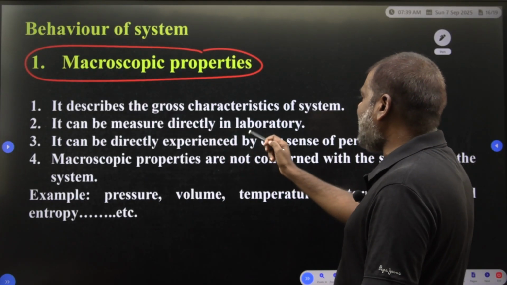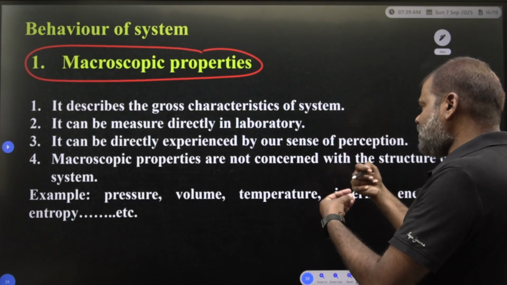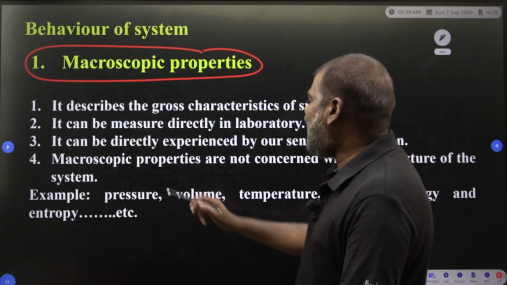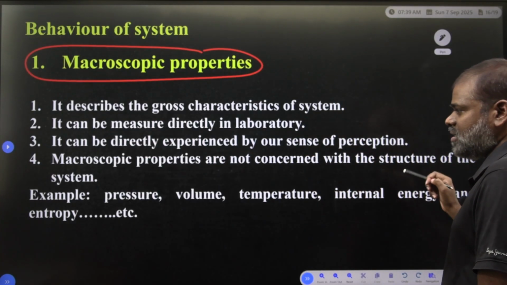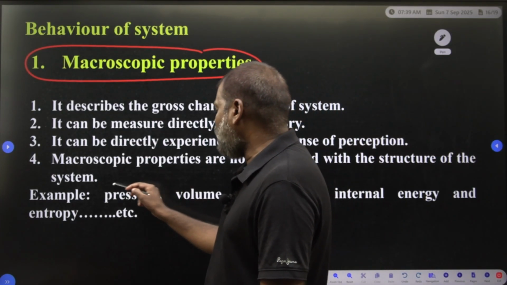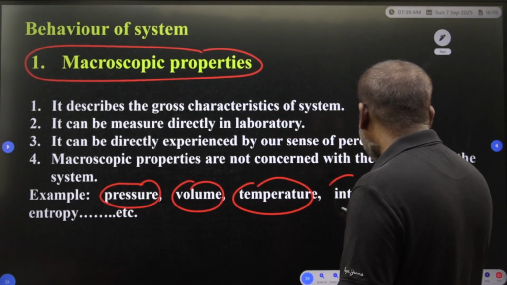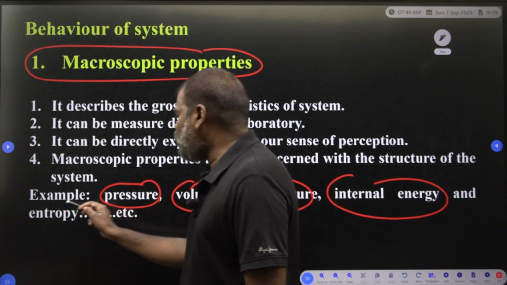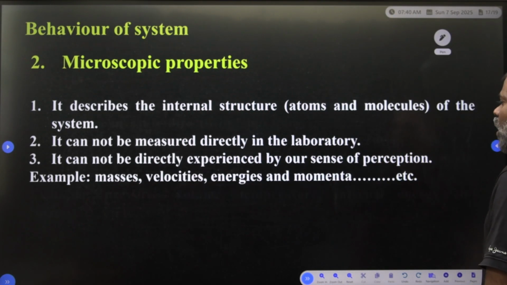They can be measured directly in the laboratory. They can be directly experienced by our sense of perception. Macroscopic properties are not concerned with the structure of the system. For example, pressure, volume, temperature, internal energy and entropy. These are all macroscopic properties of the system.